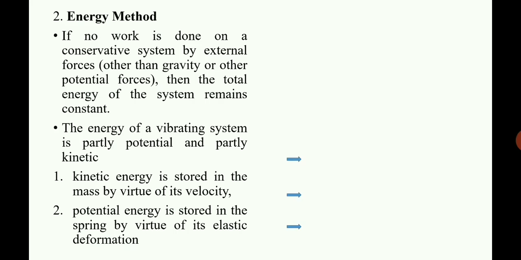In that case, the total energy of that system remains a constant. As you know, in case of a vibration system having a spring and a mass, there are two components of energy, that is kinetic energy and potential energy. Kinetic energy is stored in the mass by virtue of its velocity, while potential energy is stored in the spring by virtue of its elasticity or the stiffness. Okay. Now, how do we find out the equation of motion using the energy method?